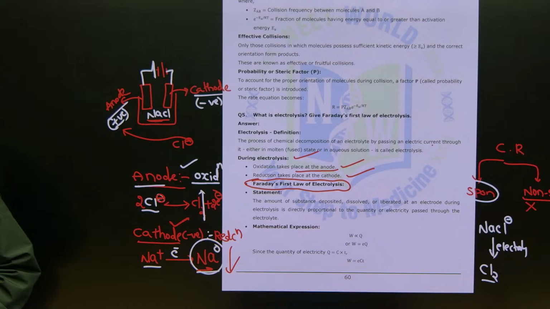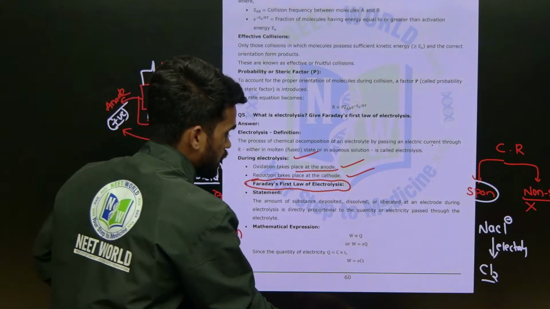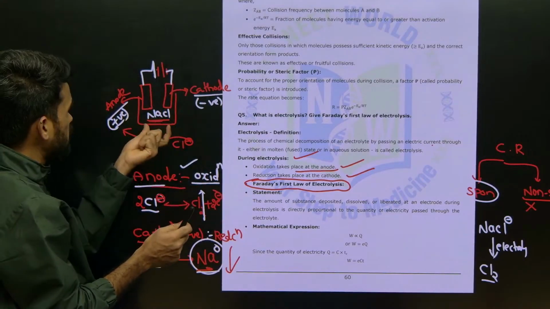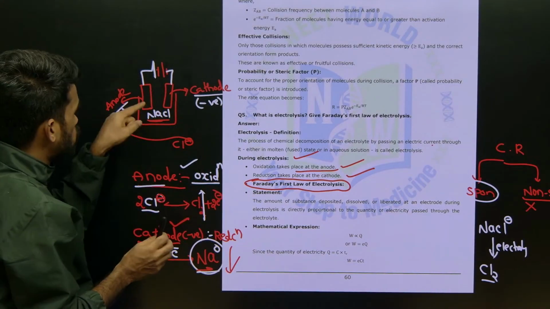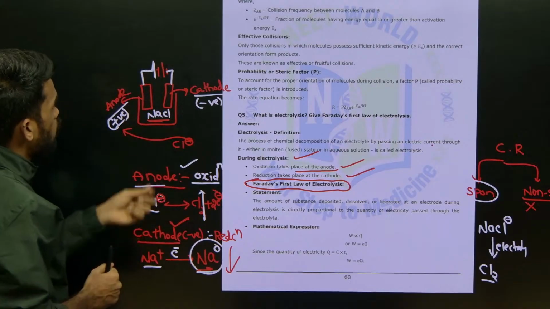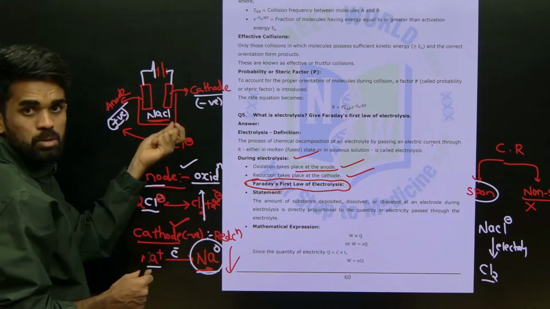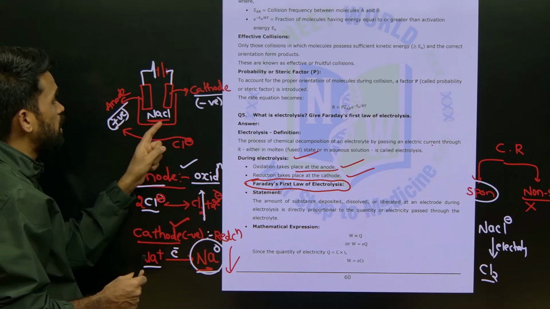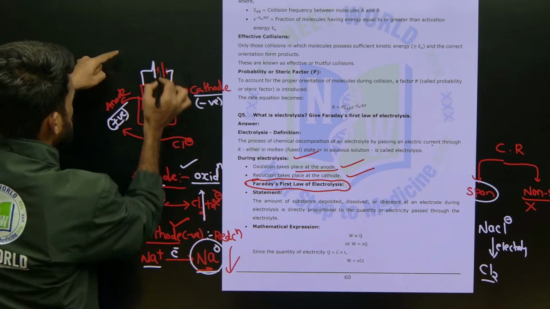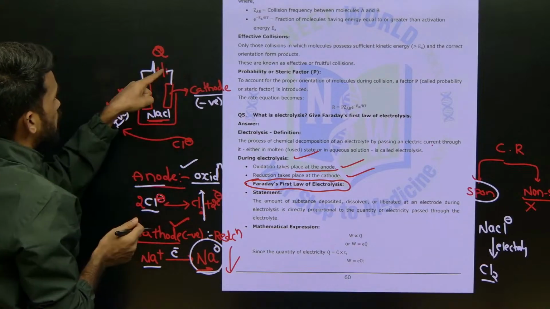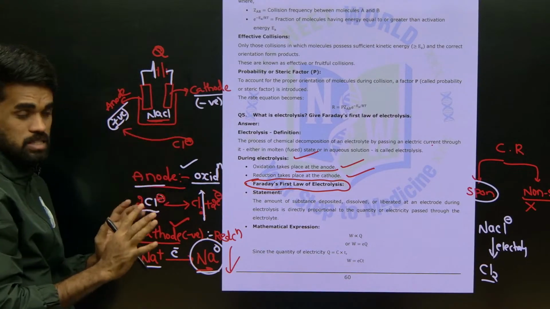Right. So just look at here what I am saying. See here, this is our beaker. In this beaker we have electrolytic solution. So to this we are passing electricity. Now how much amount of sodium is deposited or how much amount of chlorine is deposited at their electrodes depends on quantity of charge, quantity of this charge we are passing through this electrolytic solution.